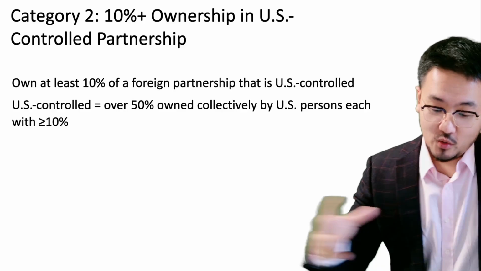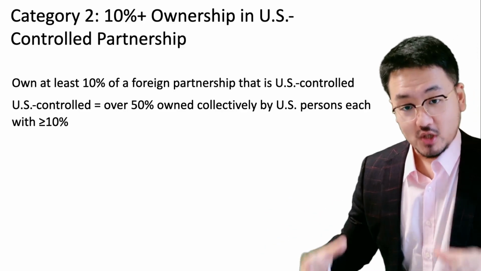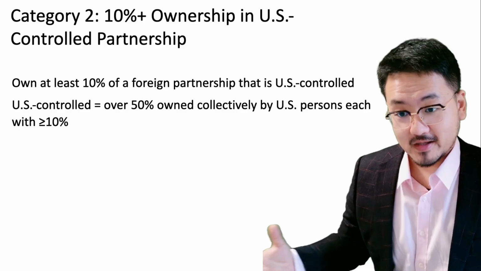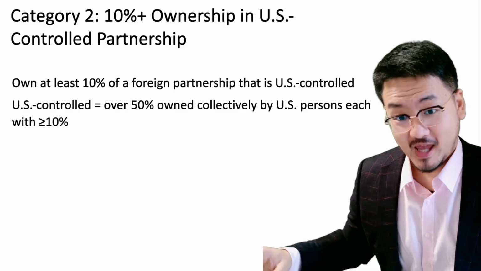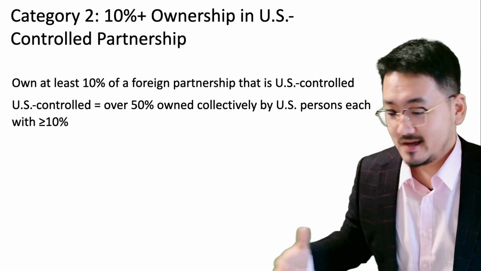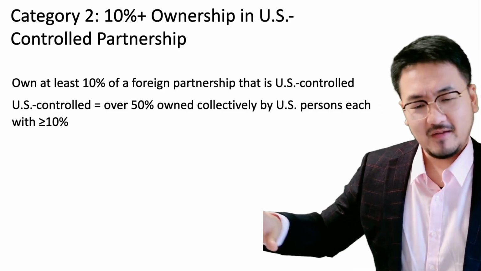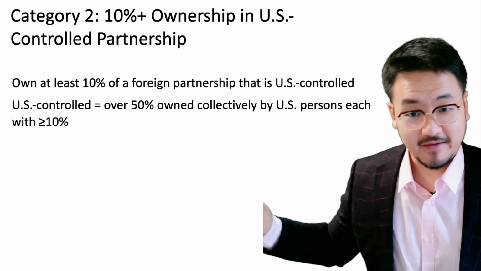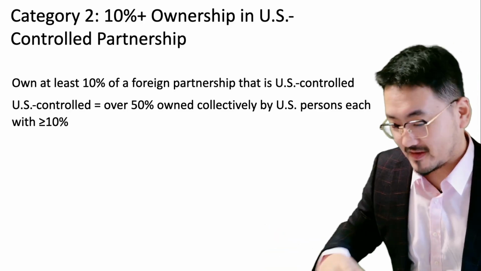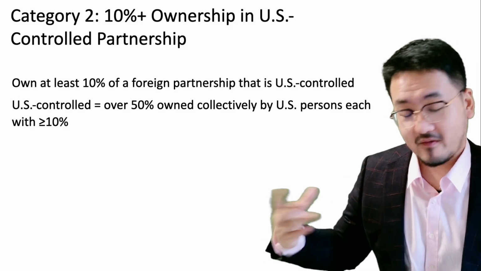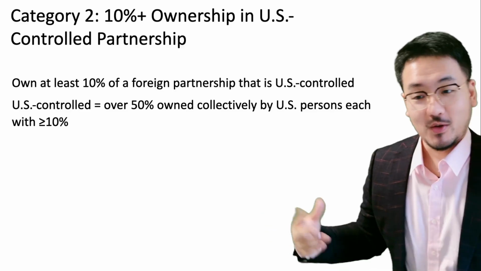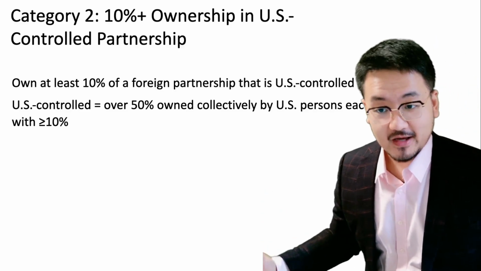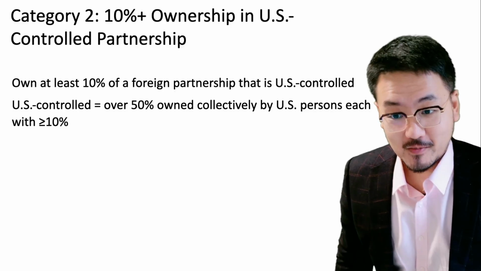The whole partnership is U.S. controlled, but there is no single controller, because you own things equally. A single controller would be someone with more than 50%, one person who can decide everything. But it's a partnership, everything is equal, and you have to vote. So with no category 1 filer, you are the category 2 filer.